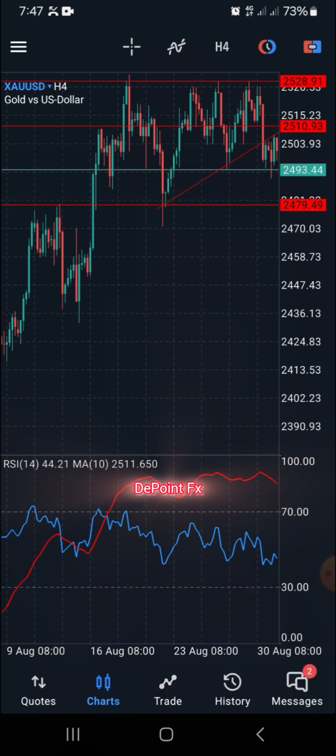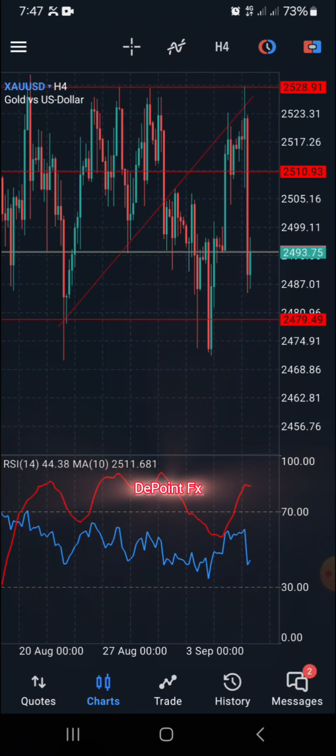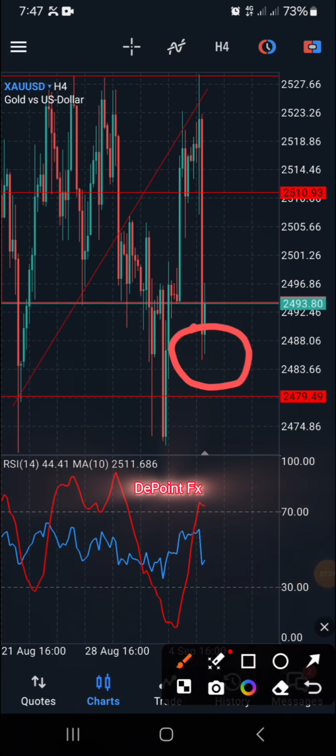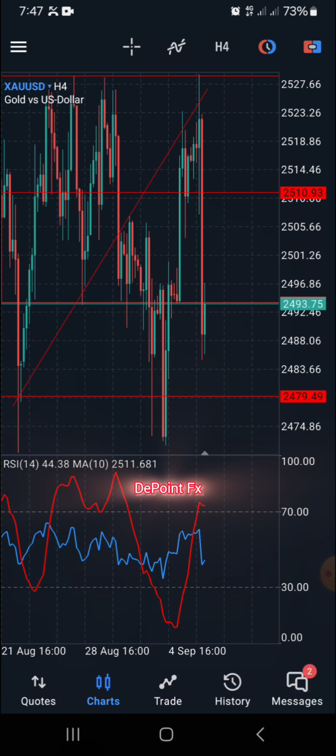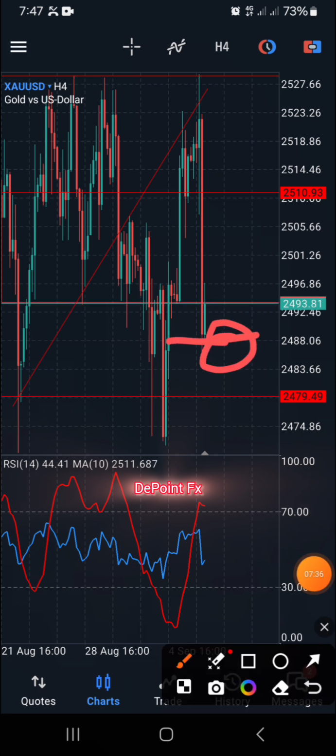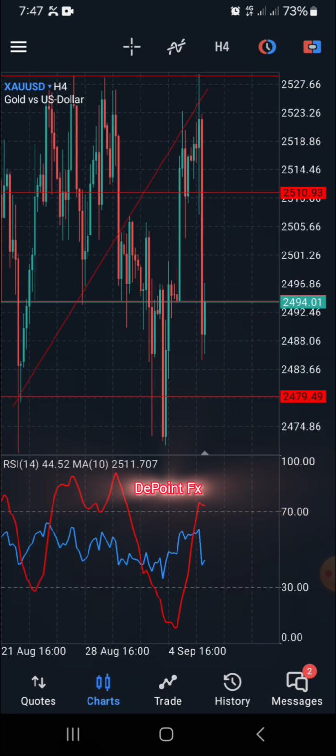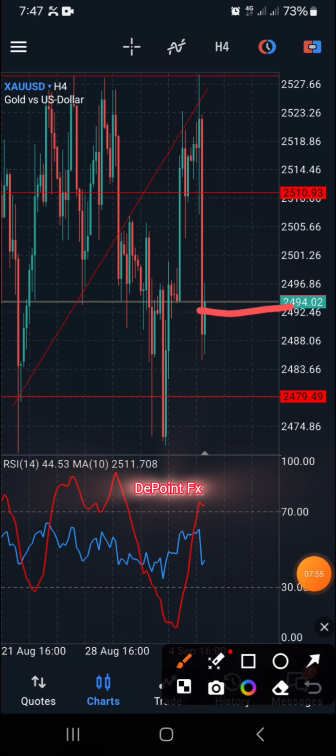So what I now did is that I waited for this zone to come to my zone, which is this particular level here. Then once I noticed that it had liquidated a little bit from this zone, I took a buy from here. My take profit was around 40 to 50 pips, and I went out from the market at this particular level here.